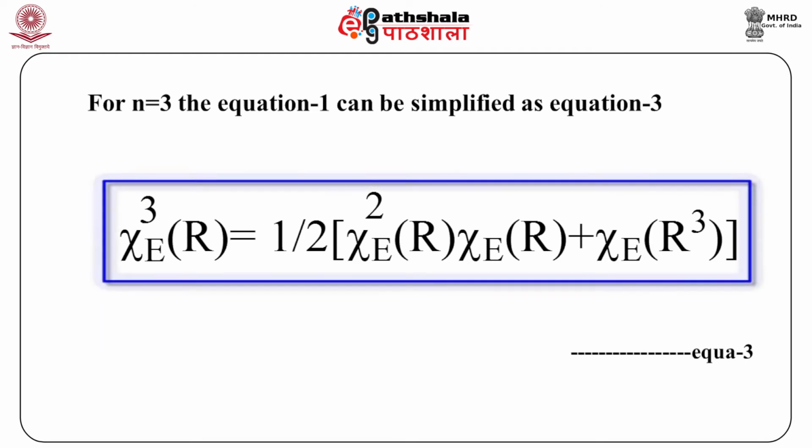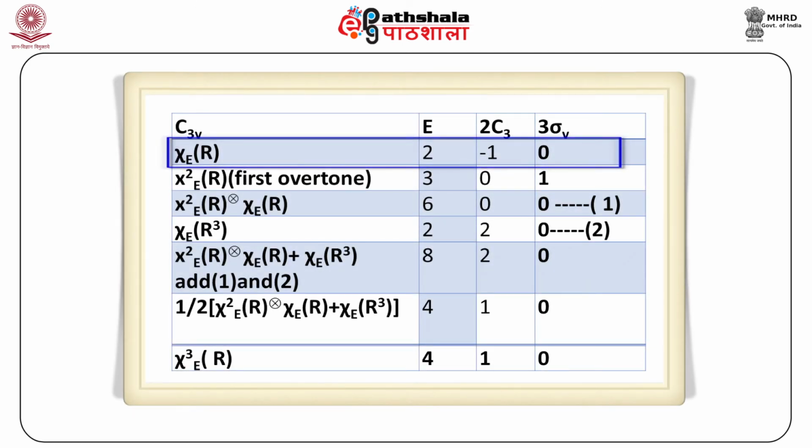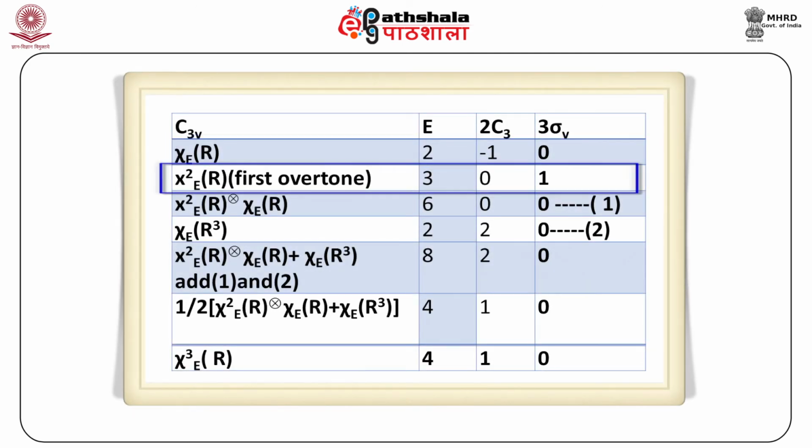The value of χ_E(R³) is summarized in the table. Here χ_E(R) is 2, -1, 0, and χ_E(R²) is given as 3, 0, 1, as we have obtained for the first overtone earlier.